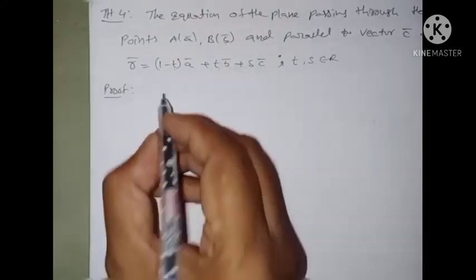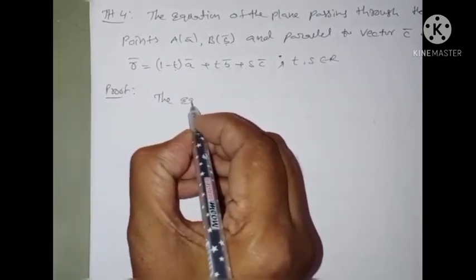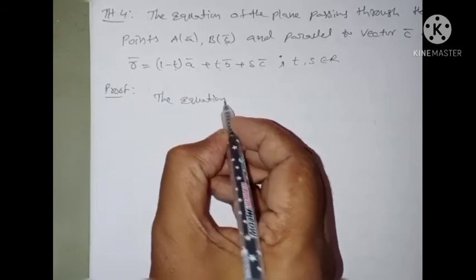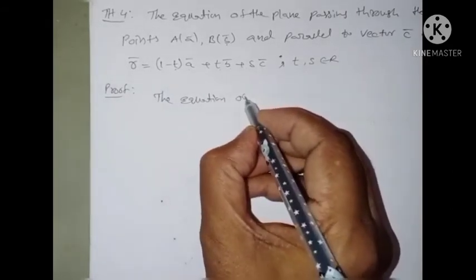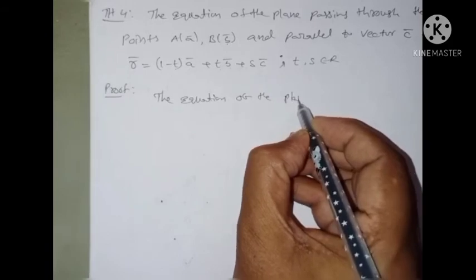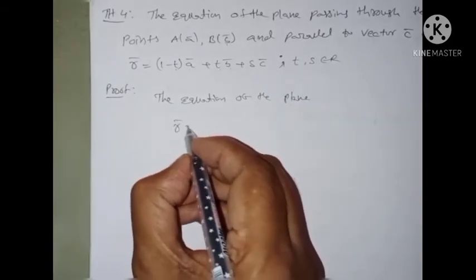Therefore, I can write the equation of the plane.